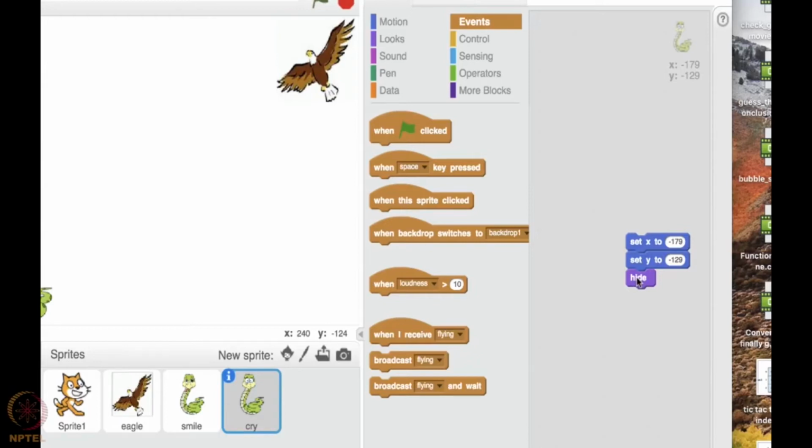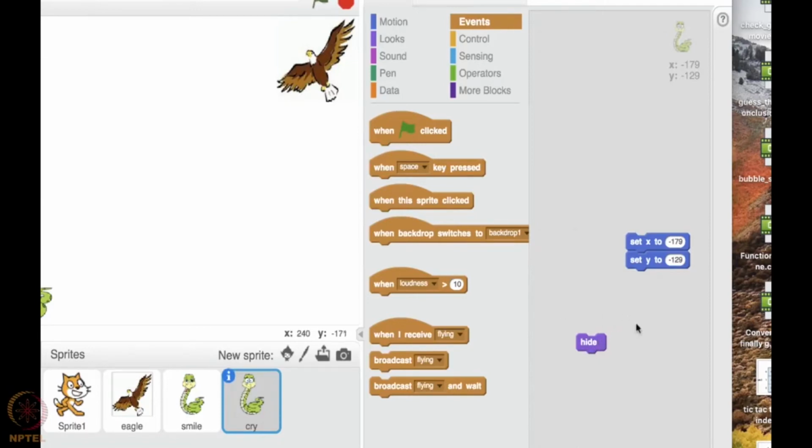So let us first configure that. It should not remain hidden. If you do this, it will remain hidden forever. We want it to be hidden only till it is flying. Till the eagle is flying, the snake is unaware of the eagle's arrival, so it is smiling. Once the eagle has reached closer to the snake, only then the crying snake should appear. Till then it should be hidden. So when it is flying, this crying snake has to hide. That is what we wanted.